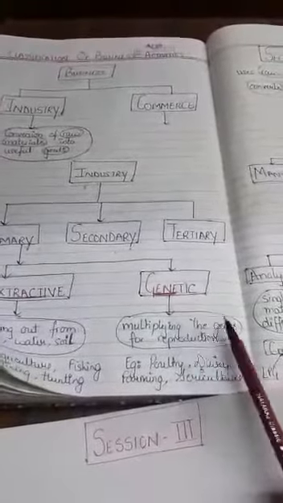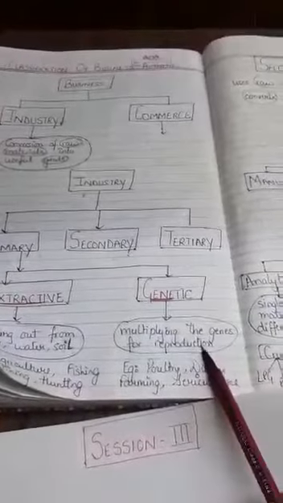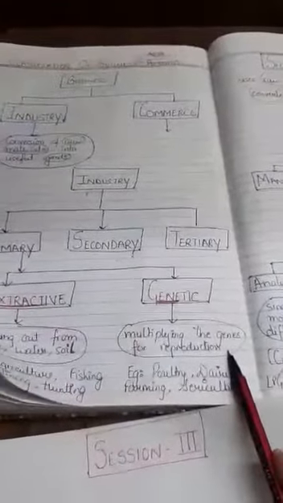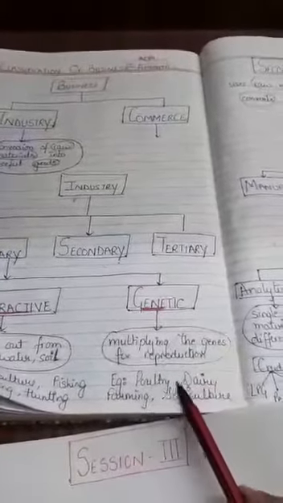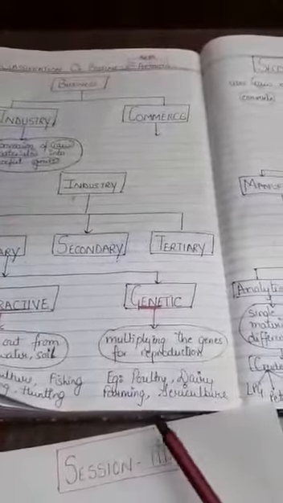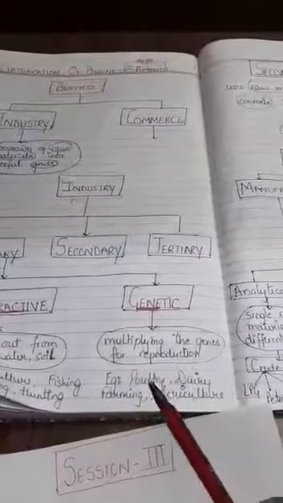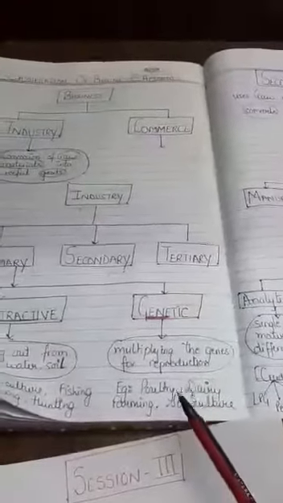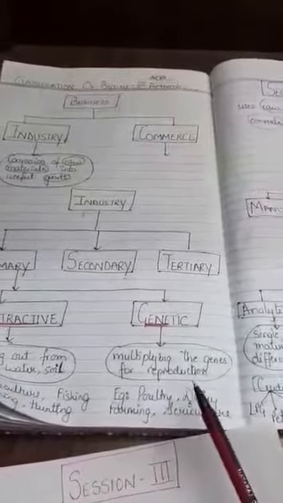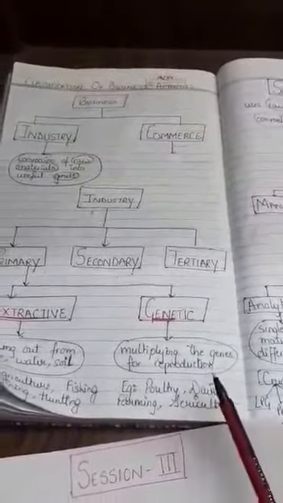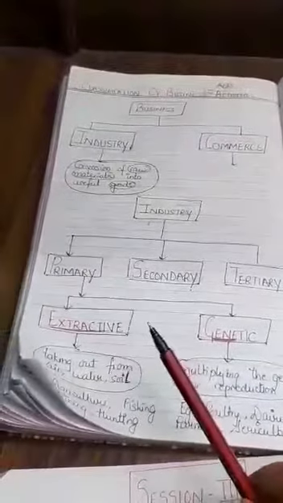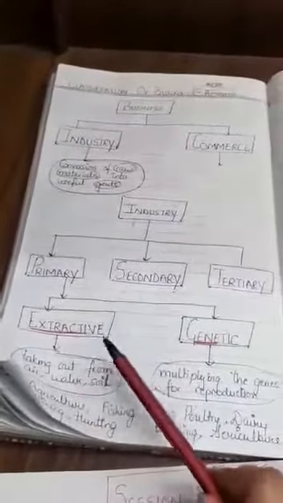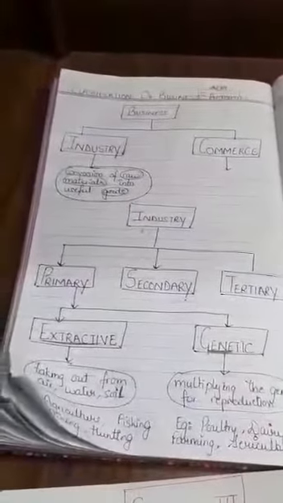Genetic means multiplying the genes for the further reproduction so that you can sell out their product in the market. You can take up poultry farming, dairy farming, sericulture, could be horticulture, or you can take up your nurseries. So whatever the output is there, you can sell this out in the market. So this is basically the primary sector, which I repeat can be classified into extractive and genetic industry.